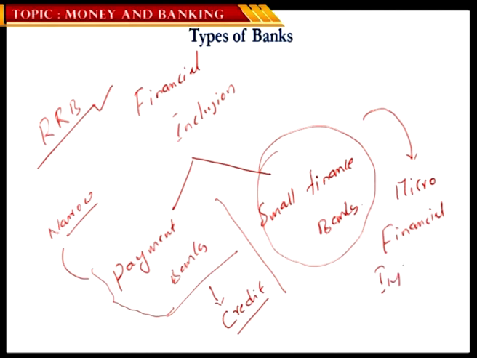The same logic holds good for microfinance institutions. They are again financial organizations which provide all kinds of financial services: accepting deposits, transferring money, providing remittances, providing loans. But the only difference between a small finance bank or any other institution and a large bank is that their services are on a relatively smaller quantity.